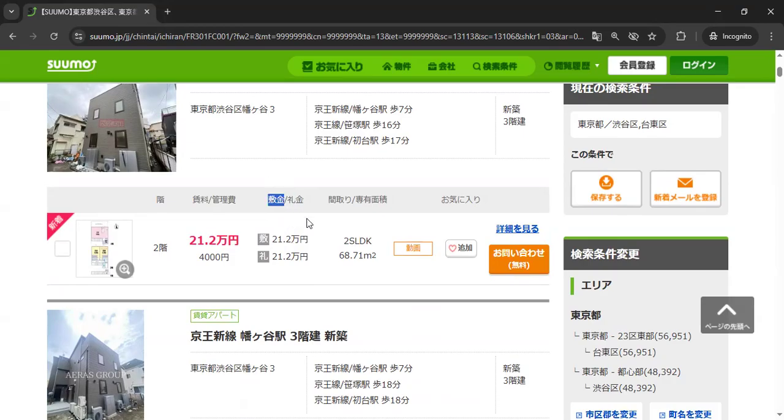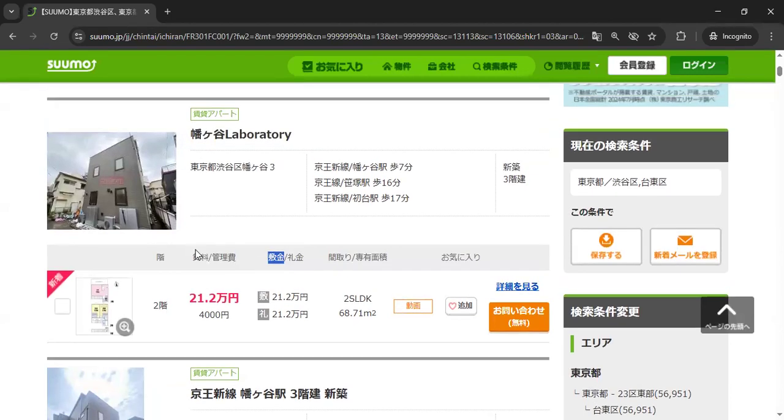Okay. So shikikin is like a deposit, I believe. So in theory, you should be able to get it back. But I've heard that you don't. I think it's like a deposit, and so if you damage your apartment, that's the money they're going to use to fix it up. And if it's not enough, you might have to pay more. Anyway, it's something like that. It's a deposit, which I guess you can get back, but maybe you don't. I don't know. I'm sorry. Usually, my apartment, I don't think I had shikikin. I can't recall. It's been so long.